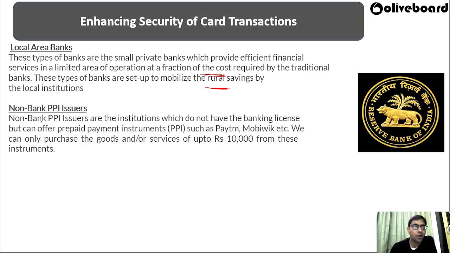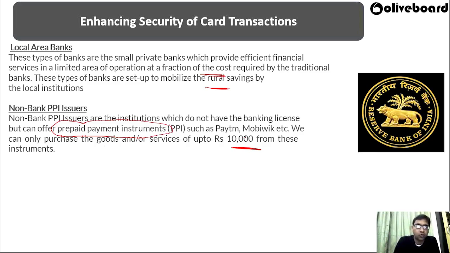And what are the non-bank PPI issuers? PPI means prepaid payment instrument. That means here the money has already been paid into something and you can utilize that part of money. So non-bank PPI issuers are institutions which do not have a banking license but can offer prepaid payment instruments such as Paytm, MobiKwik. We can also purchase goods and services up to 10,000 rupees from these instruments. So these are the important things in enhancing the security of your credit card.